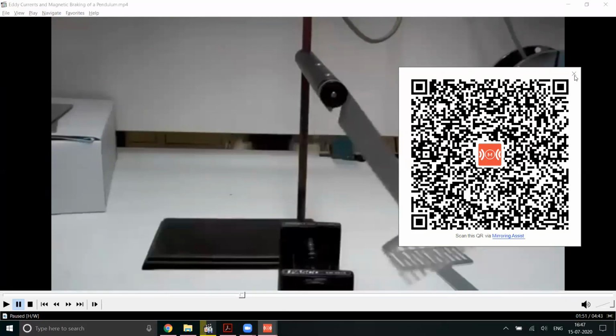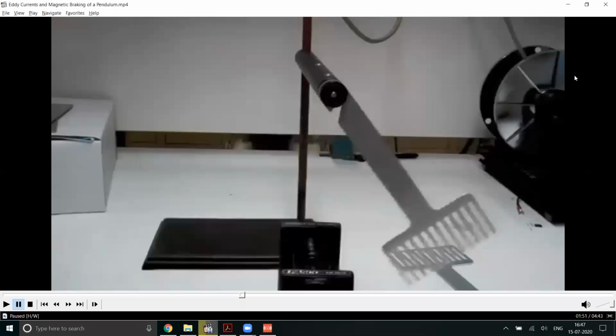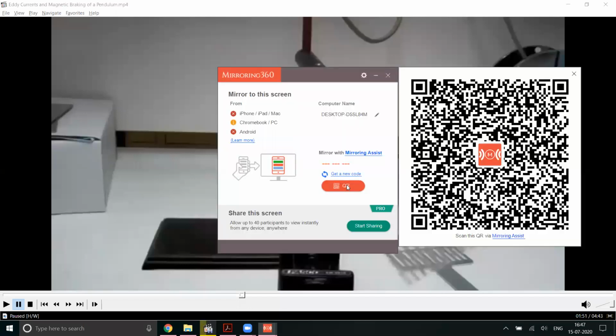Okay, 1 minute. My device got disconnected. Just a minute.